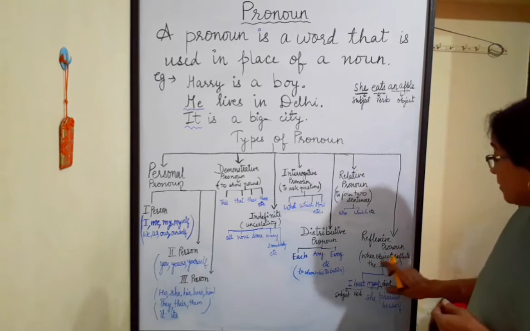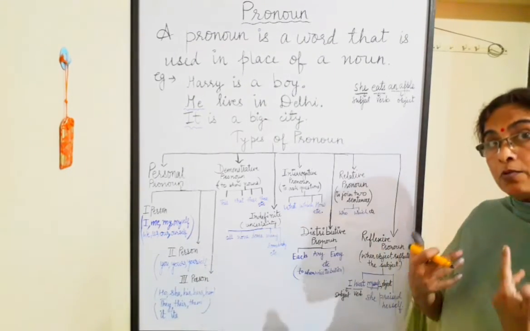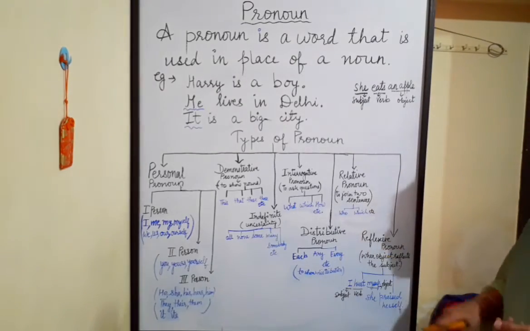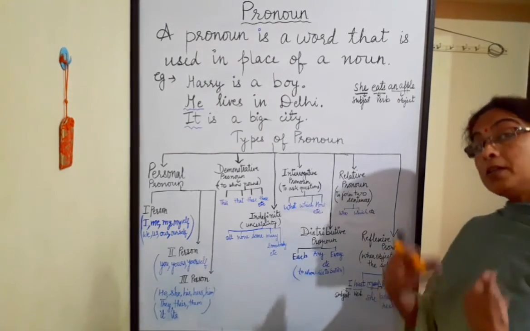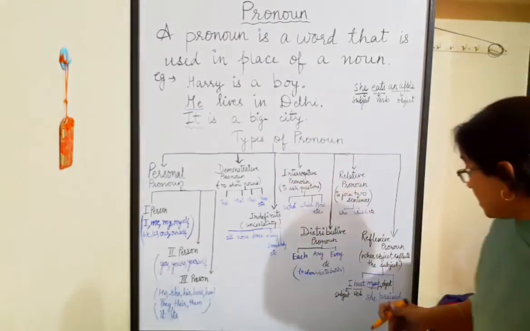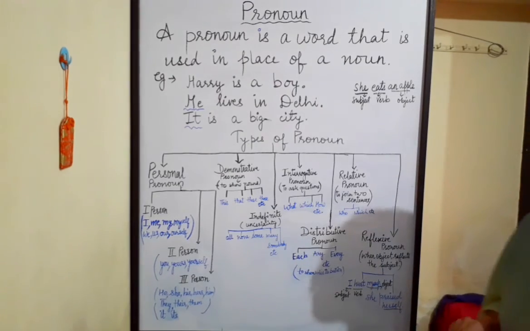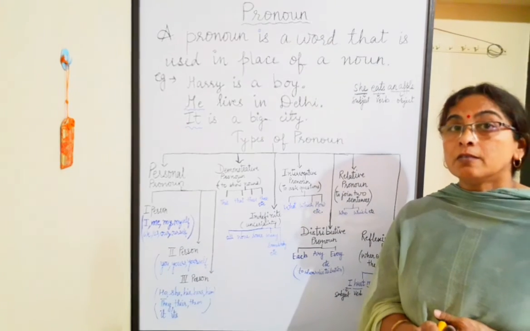When object reflects the subject back, when the speaker talks about himself or herself, that is known as reflexive pronoun. Similarly, she praised herself, means she is praising herself, not others. So these kinds of pronouns are known as reflexive pronoun.